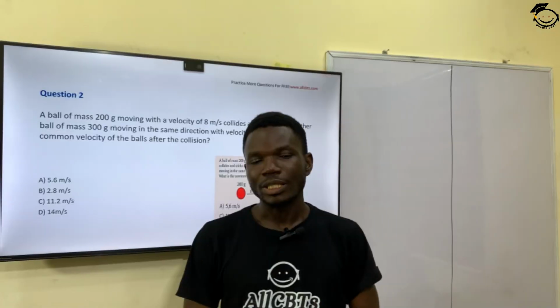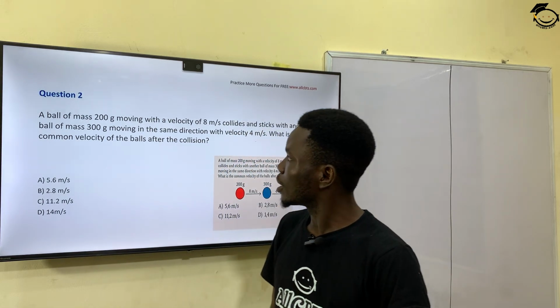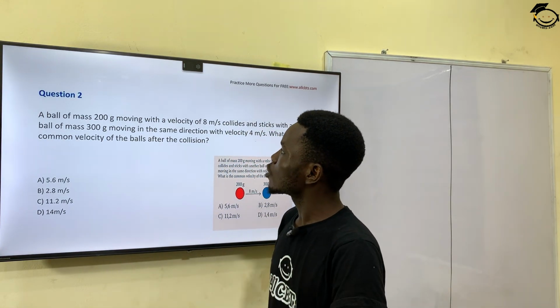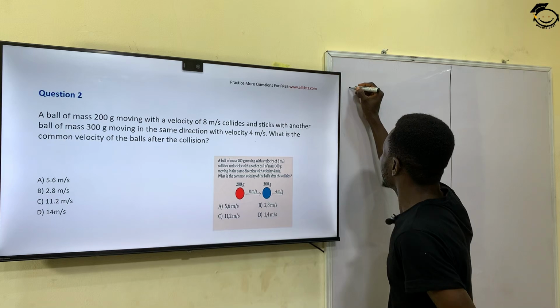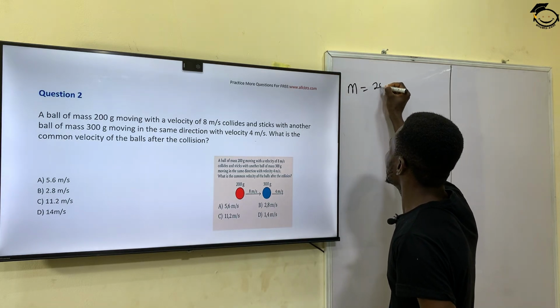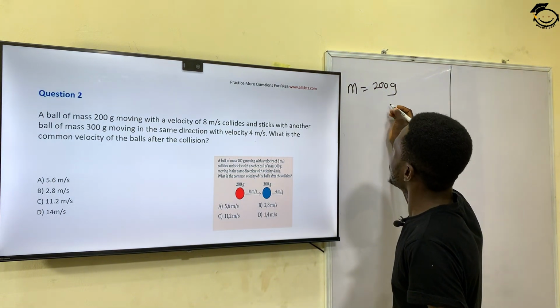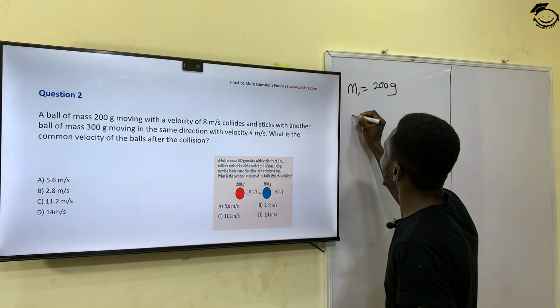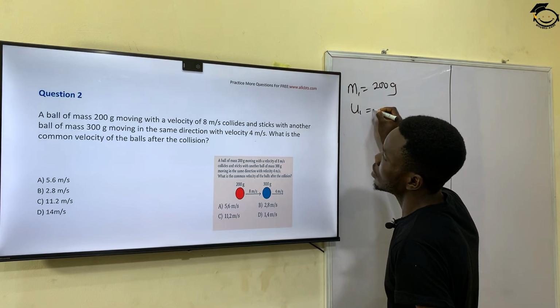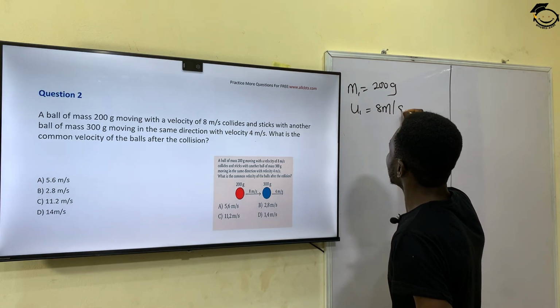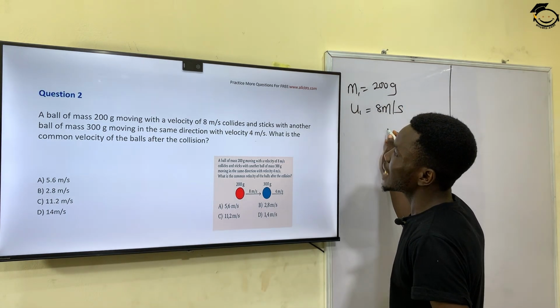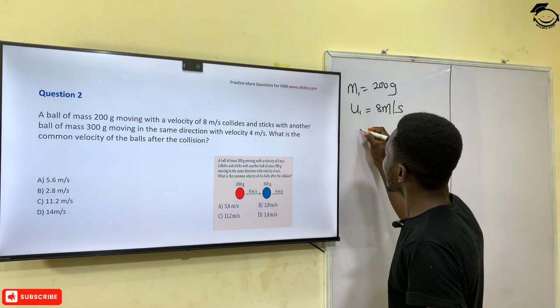Accelerating downward. So that takes us to question number 2, which says a ball of mass 200 grams. So the mass of this ball is 200 grams, moving with a velocity of 8 meters per second. So this is M1, and it has a velocity U1 of 8 meters per second. And it collides and sticks with another ball of mass 300 grams.